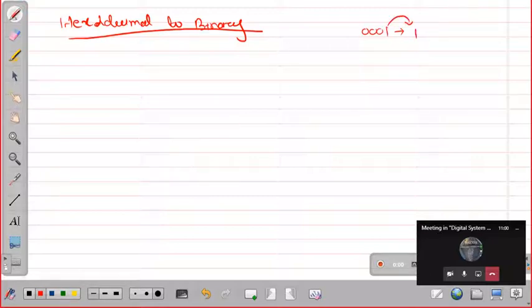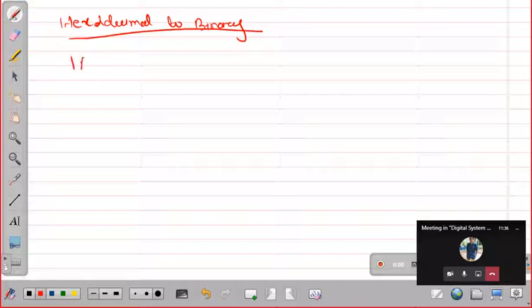Suppose there is a number 1001. What will it give us, anyone? It will give us 2 to the power 3, then plus 1, so it will give us 9. Like this, if I write 1111, it will give us 15, and in hexadecimal we will write this as F. So this is how we convert binary to hexadecimal. The reverse process is also the same, we just have to write the equivalent binary number.